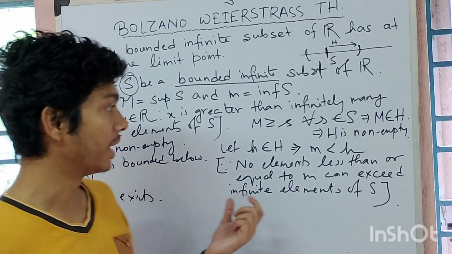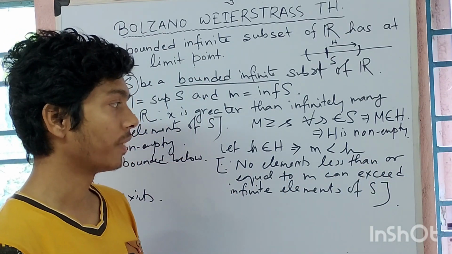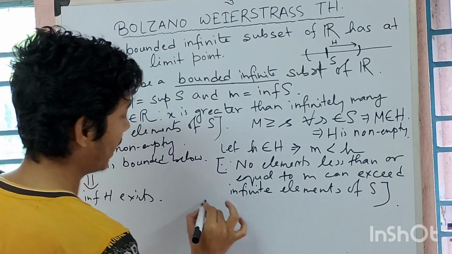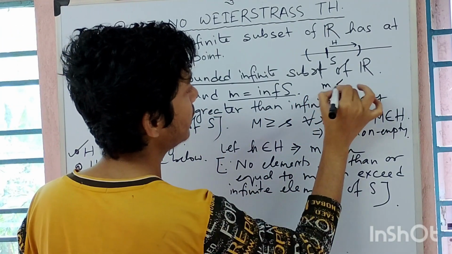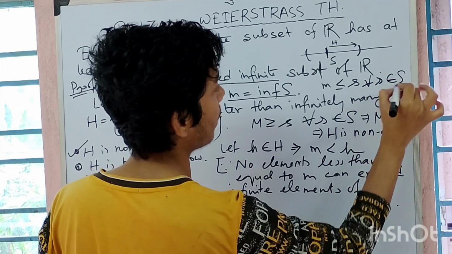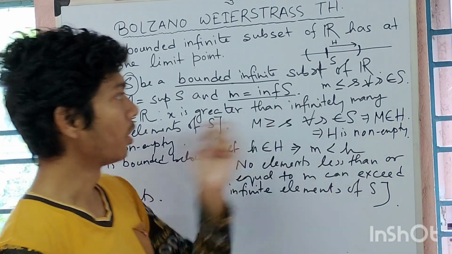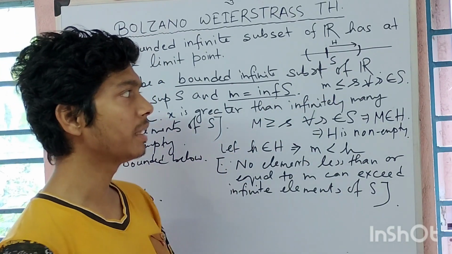How can it exceed? Because what is M? My M is the infimum of S. That means M is less than or equal to small s for all s belonging to capital S. Is it not true? So M cannot exceed infinite elements of S.